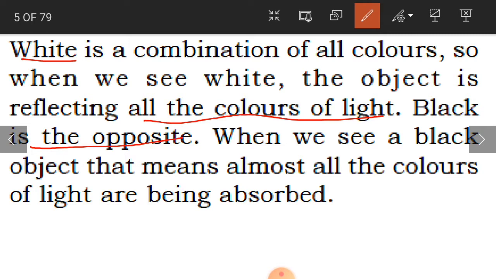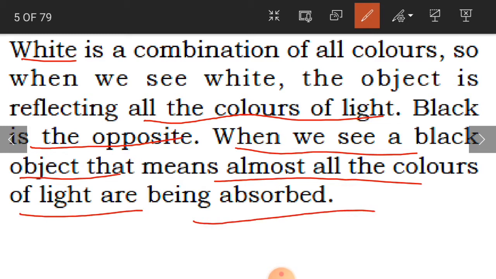Okay, children, so this is the thing. When we see a black object, that means almost all the colors of light are being absorbed. Whatever colors of light are there, it is going to absorb. Clear, children? Understood this? Yes.